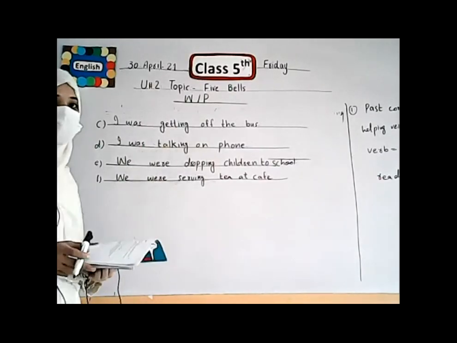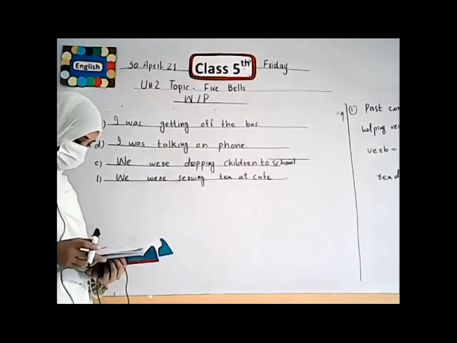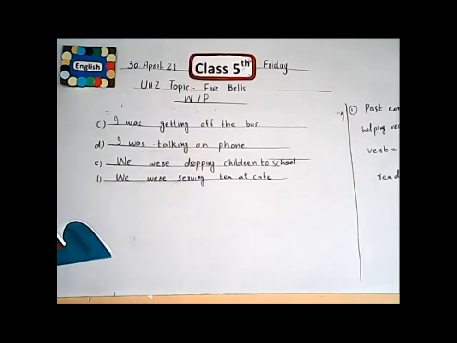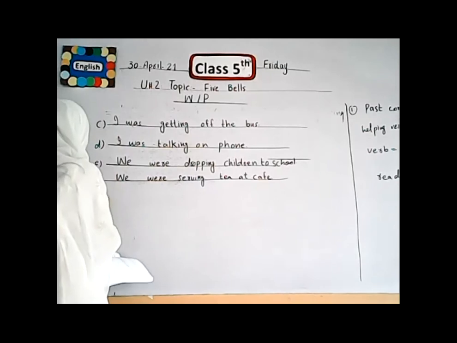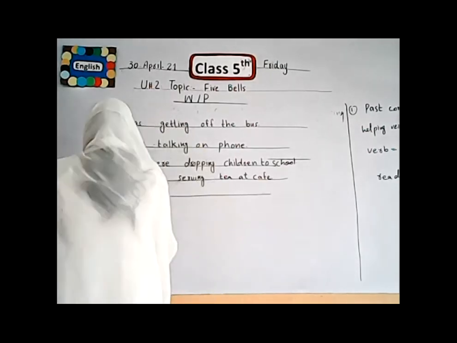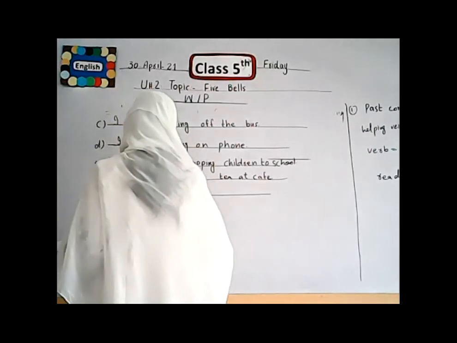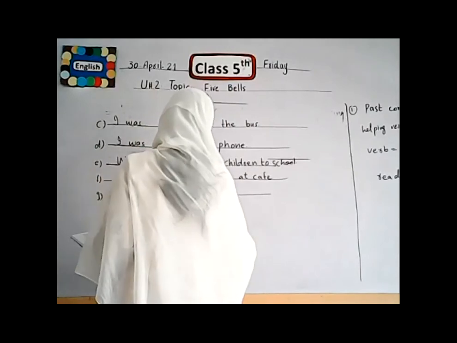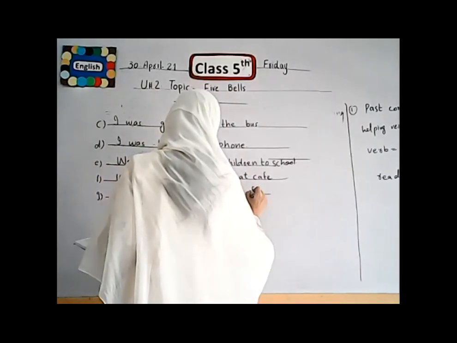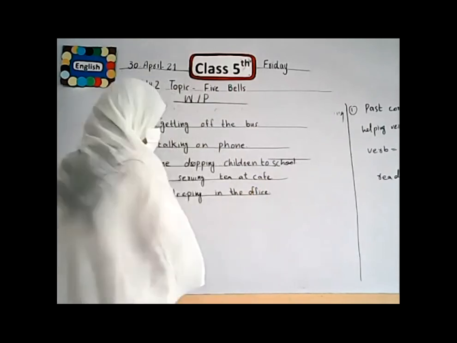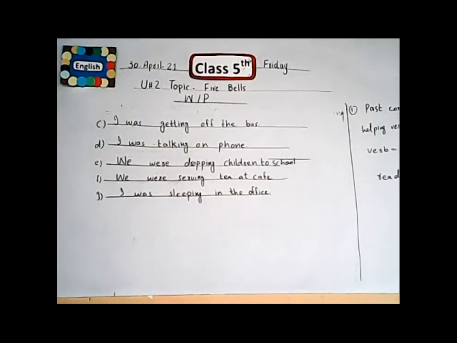The last one is Tom. What was Tom doing at that time? The words that we use in this sentence are sleep and office. Tom says, I was sleeping. I was sleeping in the office. Is it clear, students? I hope all the students note this down.